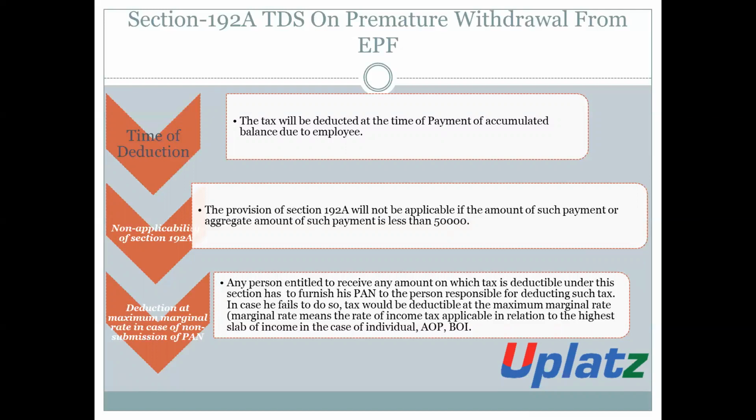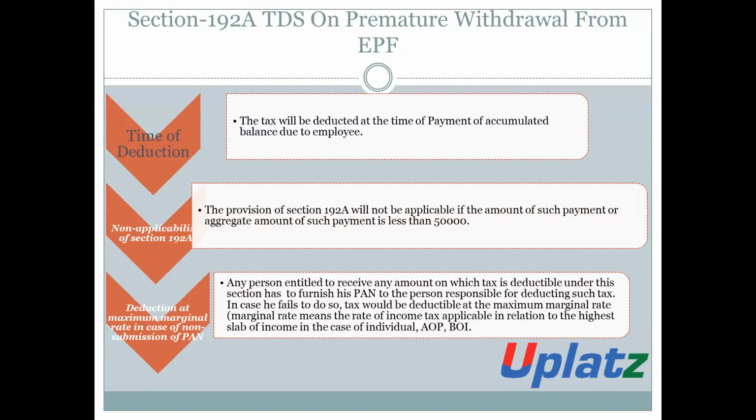Deduction at maximum marginal rate in case of non-submission of PAN. Every person who is entitled to receive any amount on which the tax is deducted under section 192A is responsible to furnish his PAN to the person who is responsible for deducting the tax.